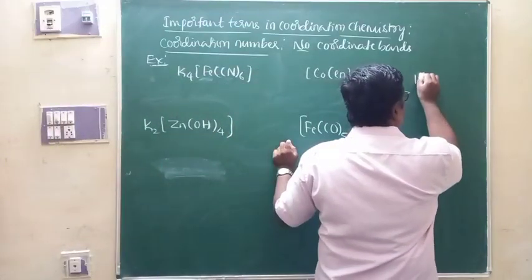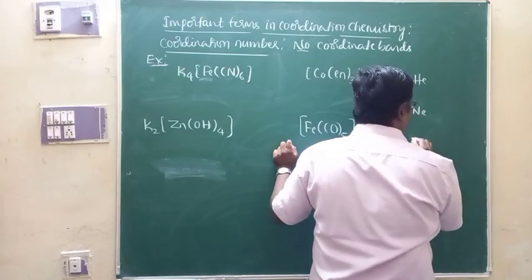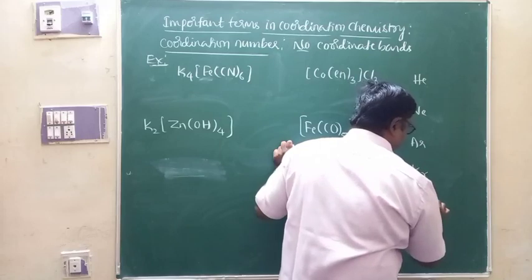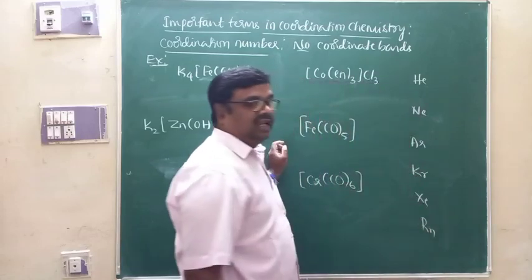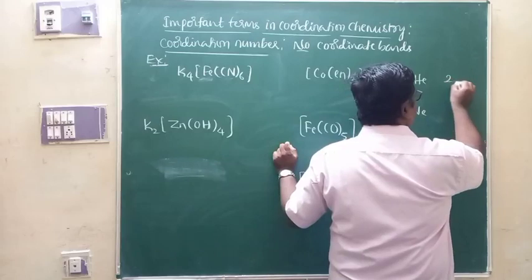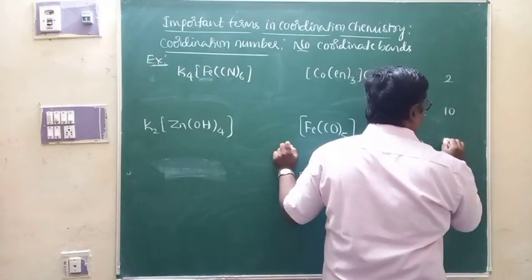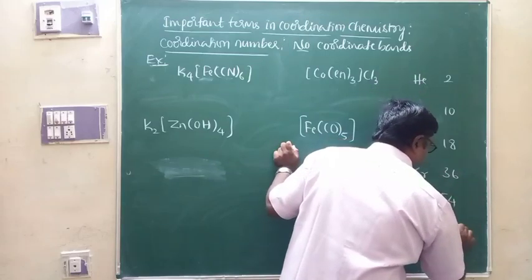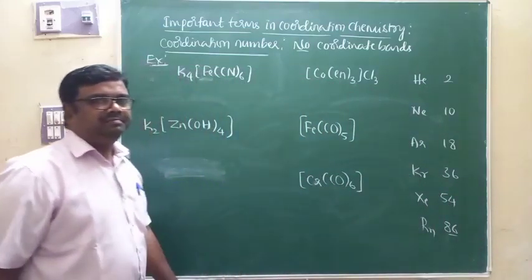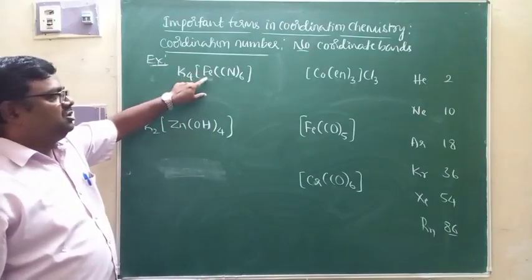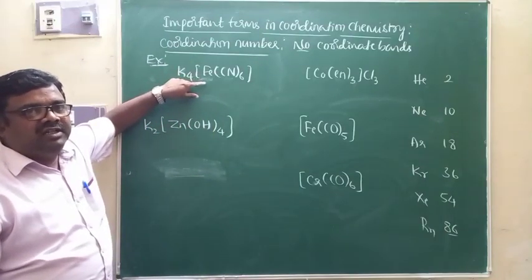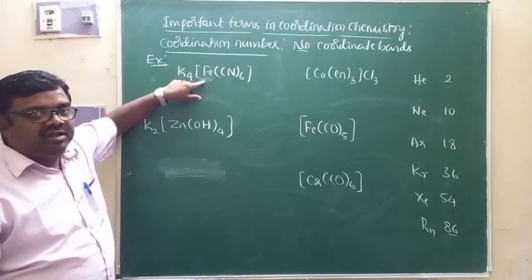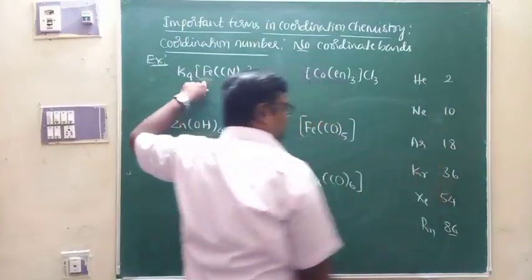Noble gases are known for stability. Helium, neon, argon, krypton, xenon, radon, like that we have different noble gases, is it not? The atomic number of helium is 2, neon is 10, argon is 18, krypton is 36, xenon is 54, radon is 86. These are the atomic numbers here. The total number of electrons in the central metal ion of the given complex should be equal to the atomic number of the nearest noble gas.